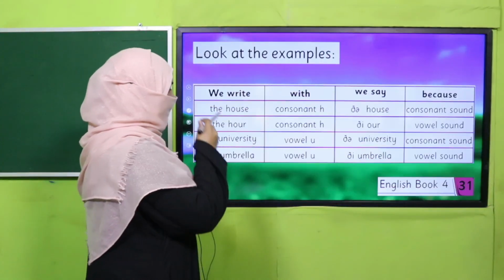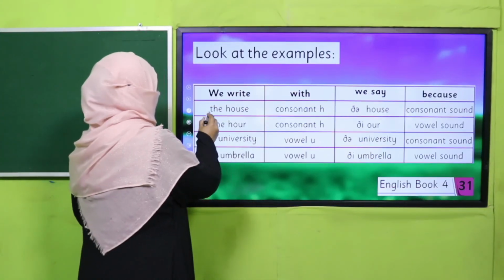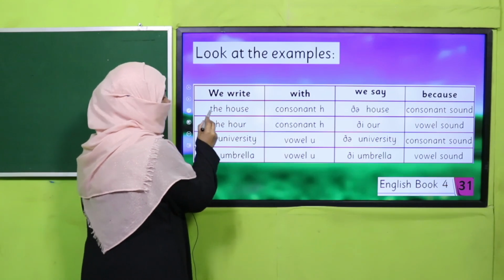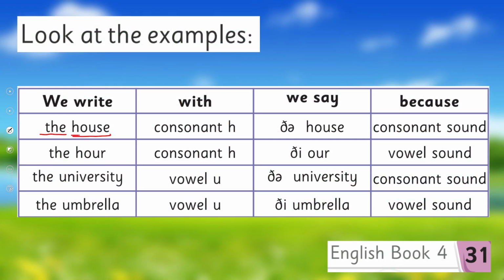All right. So here are the examples. Now you have to carefully observe. Let's read it. The house. Why? Because the first letter is a consonant H, and before it's not a vowel, that's why it's "thuh". The house. Okay.